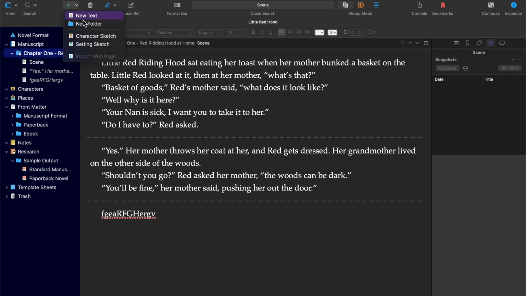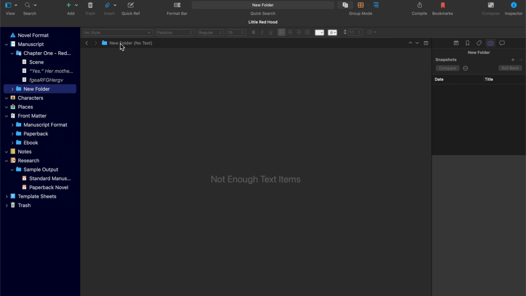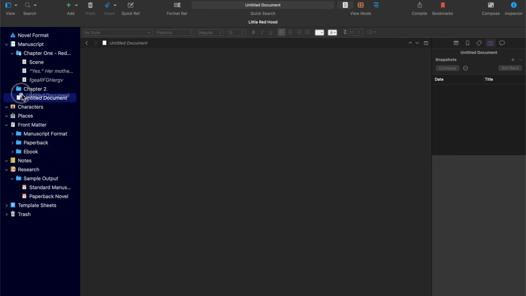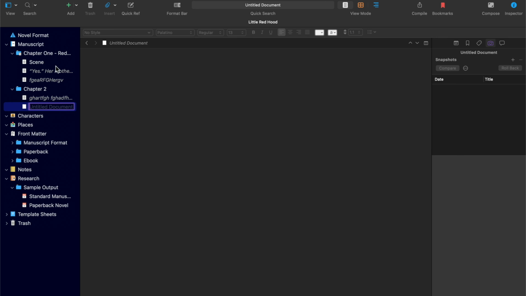And then you could add a new folder, and you would add a second chapter. And then this second chapter would need some scenes, which would be new text. Now, as you can see, it doesn't actually always automatically put it in the folder, but if you just dragged it, it would go into the folder. And you can start typing and do your new scene. If there's nothing on a scene, you can see that this little icon here is blank, but the second you start typing, it actually changes the icon to something that's typed, so you know if something's empty or not.